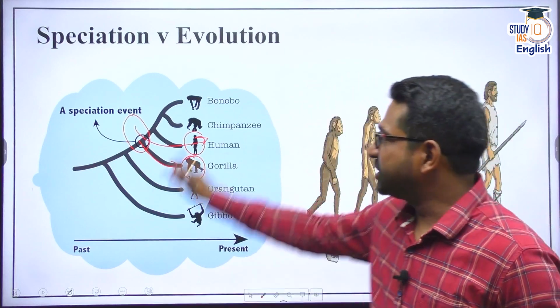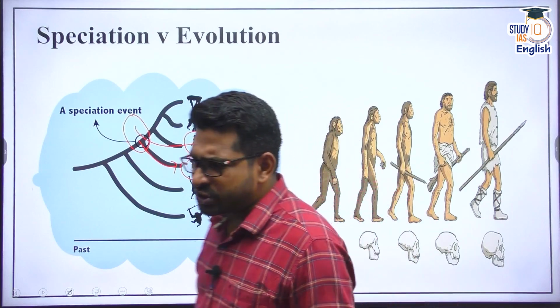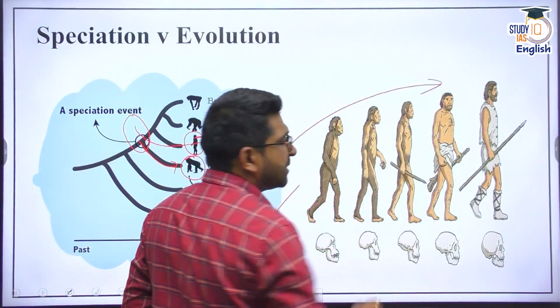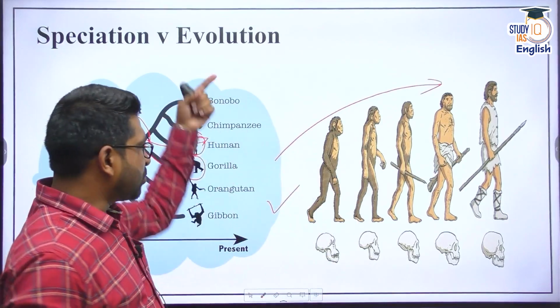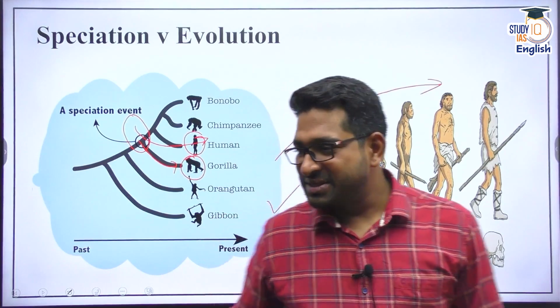All right, speciation versus evolution. Now, how have we understood all this? Because this is human evolution. From a primate, from an ape, we have come to this particular level. Now, we cannot go back, right? There is no concept of intermixing or interbreeding now between these different species.